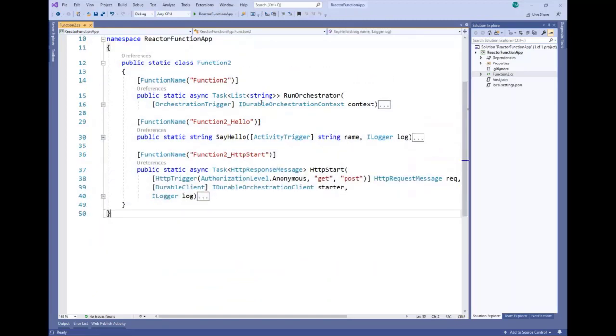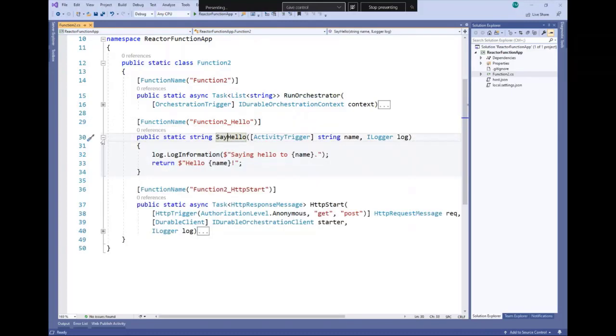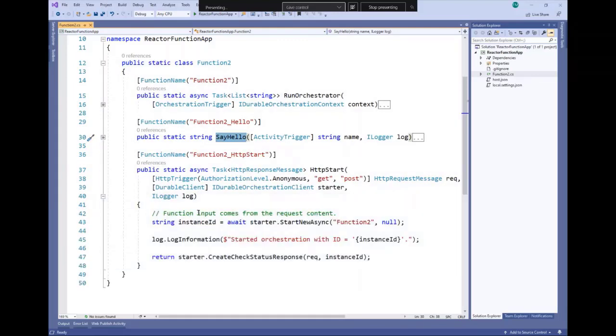So here we have three functions and three types of functions. We have here the orchestrator that will handle the function, how we need to use those functions, the order, etc. And then we have here say hello, function to hello. Here is our function that will do something, literally. So we'll use the same function 3 times. And the last function is the HTTP start. It's the entry point for our function process, and the entry point will use, of course, our orchestrator.